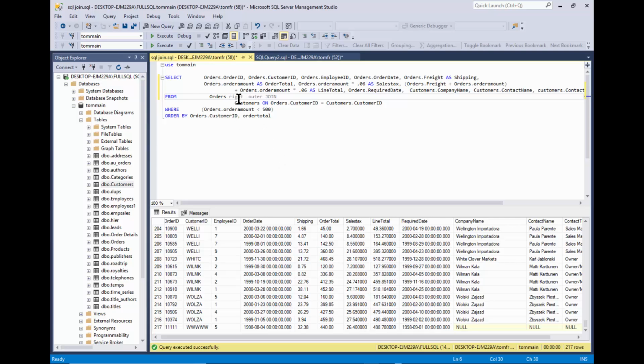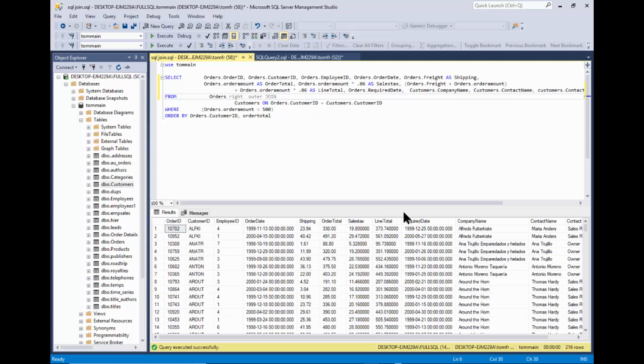Again, when it says right here, it's based on how they look right here. So this is the left table, and this is the right table, based on how they appear. So let's execute that. That'll be probably back to 216 records. So there's an inner join, there's a left outer join, and there's a right outer join.